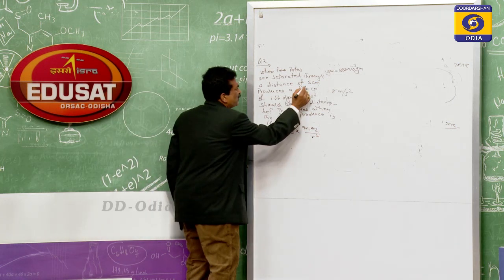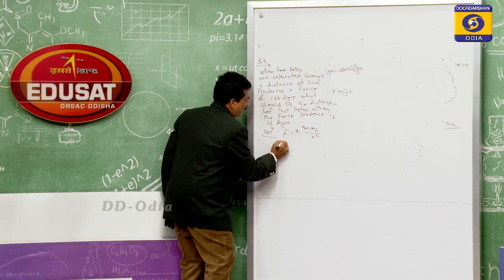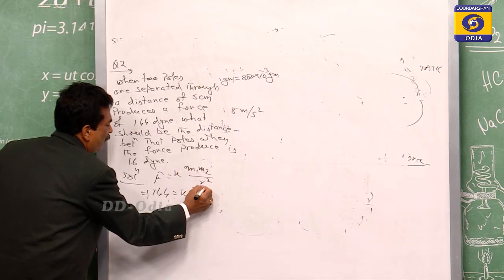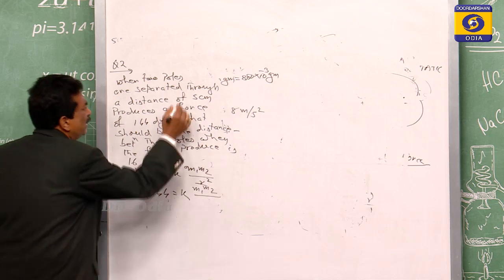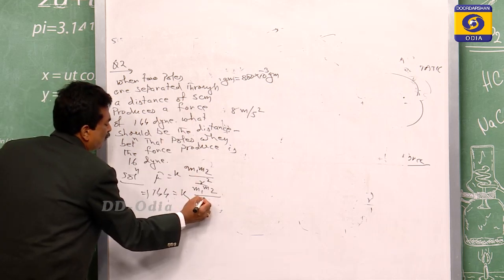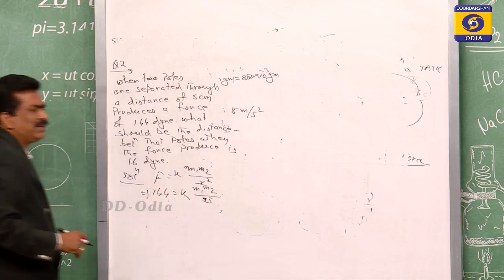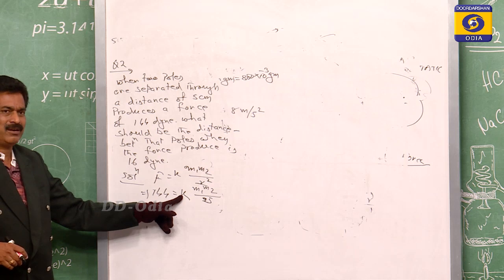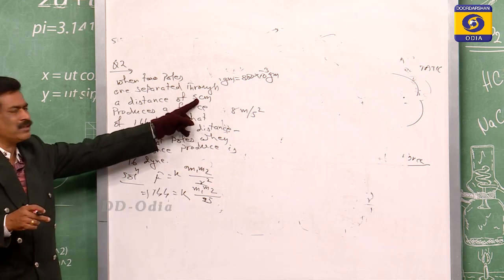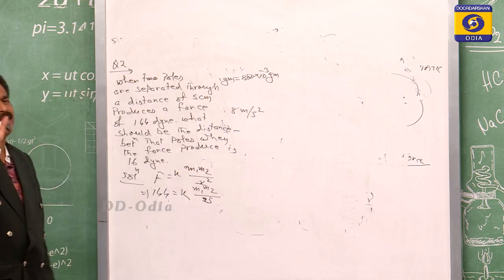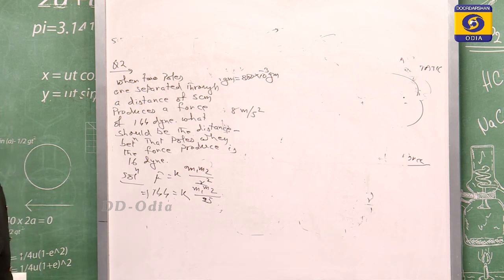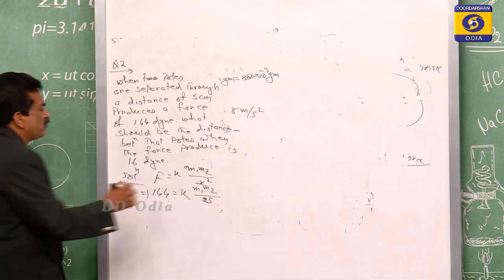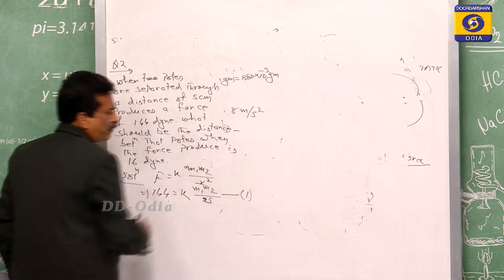So, F is equal to 144, which is equal to k m1 m2 by the distance 5 square, that is 25. But what happens for k? As I said in the earlier problem, this is in CGS. In CGS, the k value we generally take is 1, or without taking that k value, you may put this as equation 1.